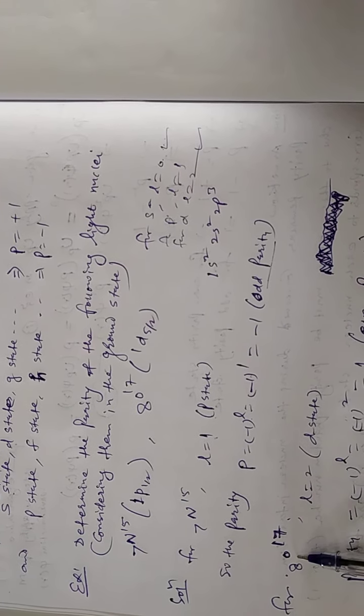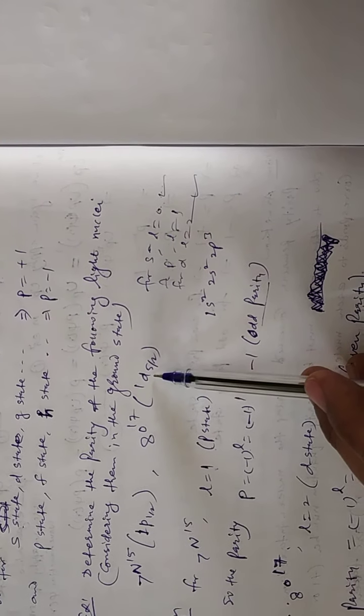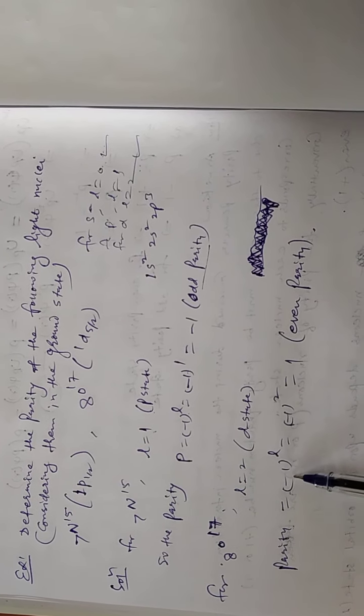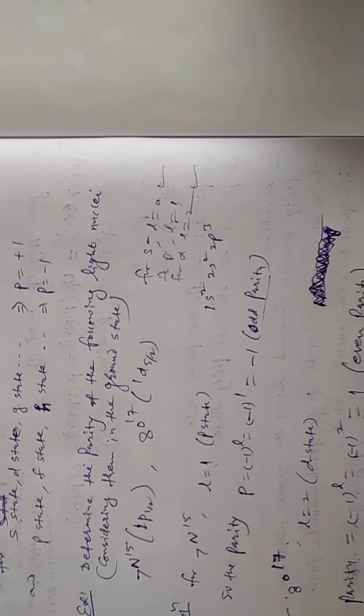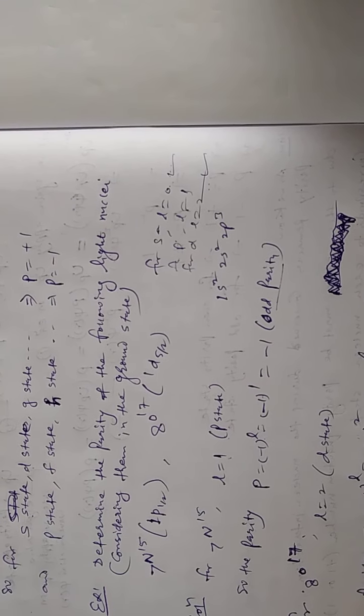So the parity (-1) to the power L is -1, which corresponds to odd parity. If we determine the parity of oxygen, this is the D state, where the orbital quantum number L is equal to 2. From the formula we find the parity is (-1) to the power 2, which corresponds to even parity. In this formula we should note that for even L there will be even parity, and for odd L there will be odd parity. Thank you.